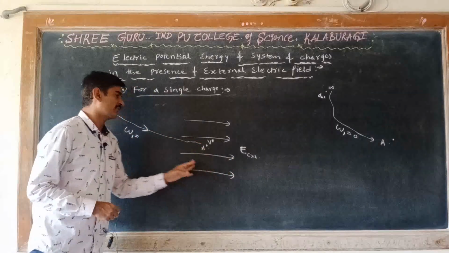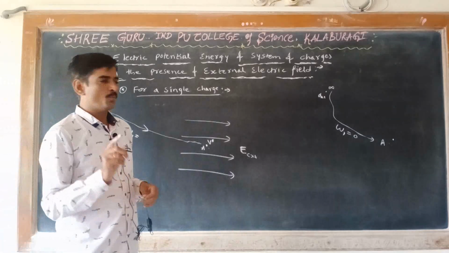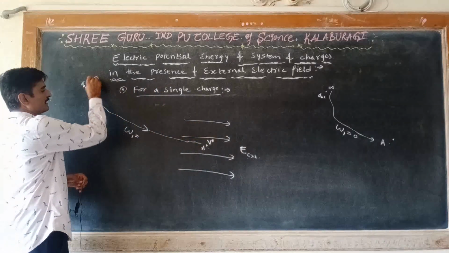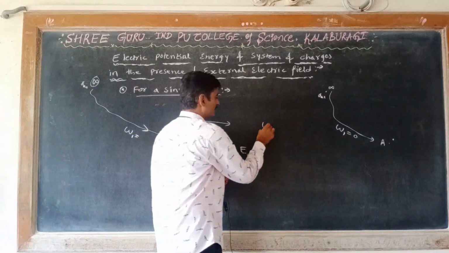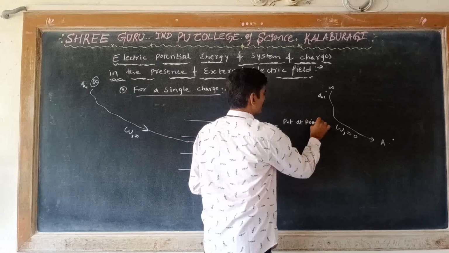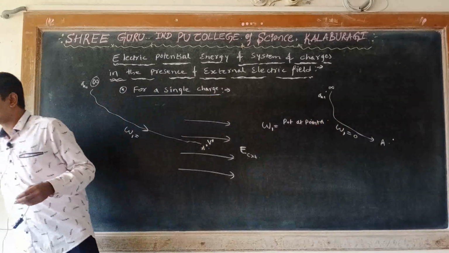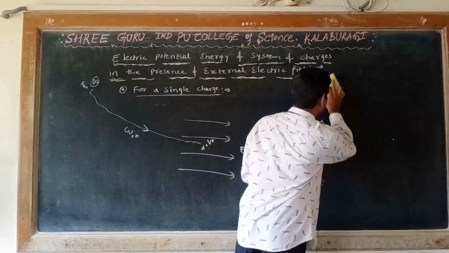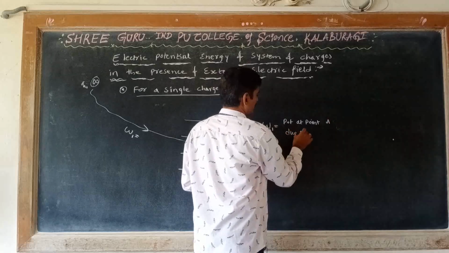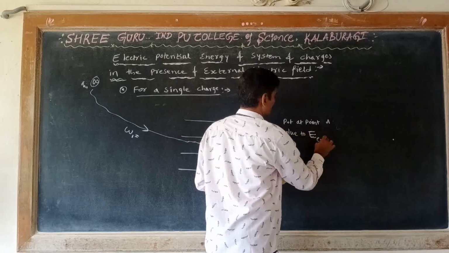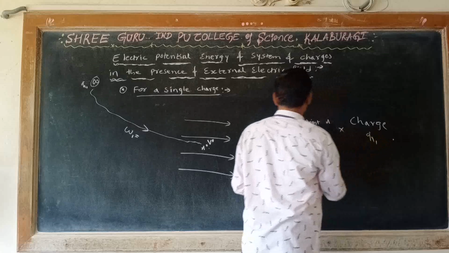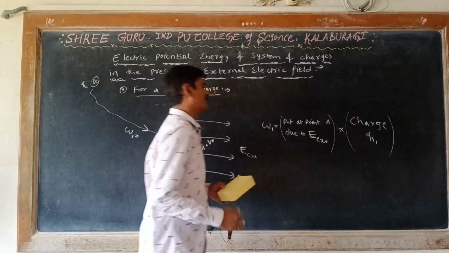Due to this external electric field, the work done will not be 0. Work has to be done to bring the charge Q1 from infinity to the point A, and that work done is given by the formula: potential at point A due to the external electric field, times the charge Q1.